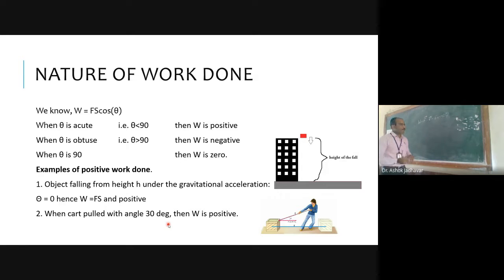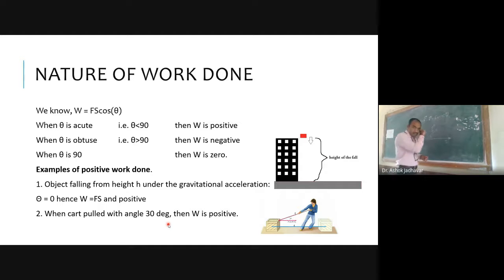Let us consider this is the direction of displacement S, and we know that this angle is theta. This is the direction of force. Now W is equal to Fs cos of theta, I know this formula, and when theta is acute, that is, the value of theta is less than 90 degrees.